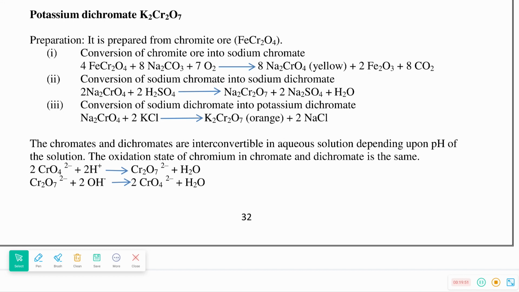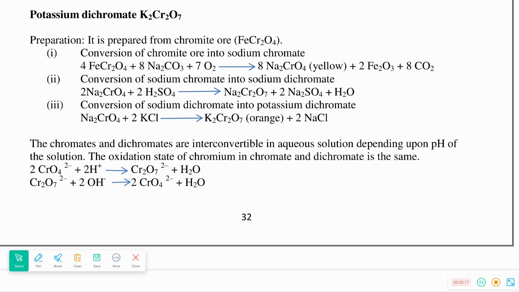It is prepared from chromite ore, that is FeCr2O4. 3 steps. First, conversion of chromite ore into sodium chromate. FeCr2O4 reacts with sodium carbonate in the presence of air forming Na2CrO4. It is yellow in color, that is sodium chromate.